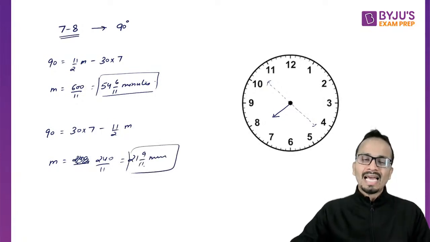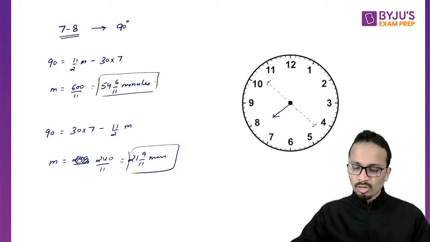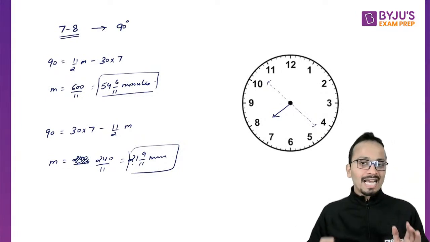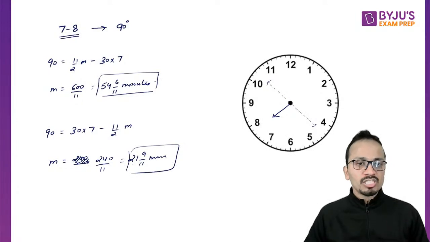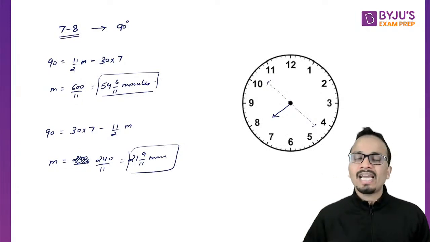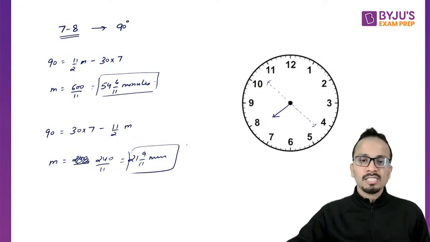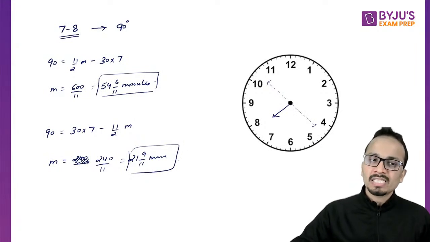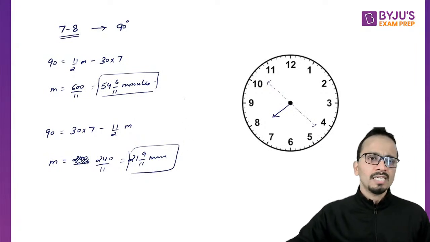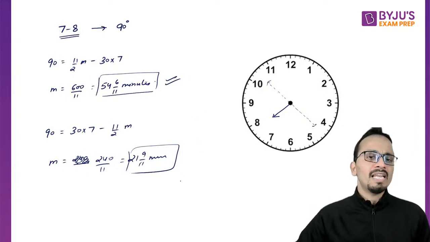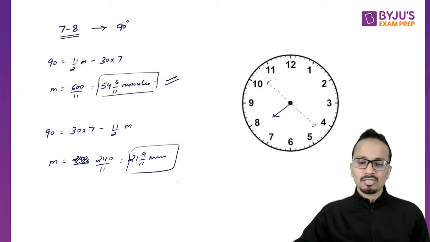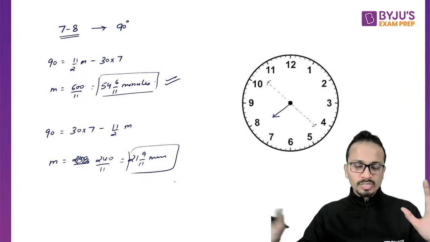So likewise, there can be two possible answers for a single question. The 90 degree angle can be formed twice. So obviously we'll find both these time instances. The first time instance will be 21 9 by 11 minutes after 7 o'clock, and the other will be 54 6 by 11 minutes after 7 o'clock. Am I clear to each and every one of you?